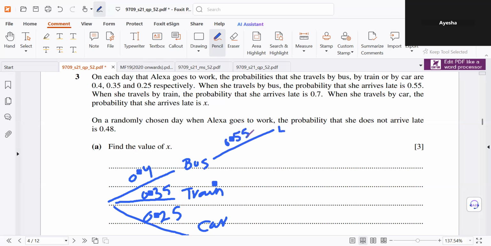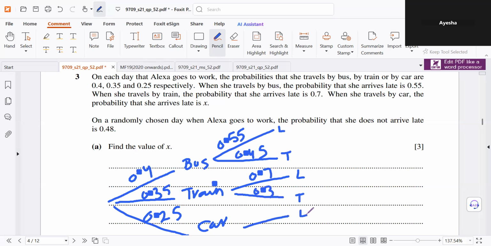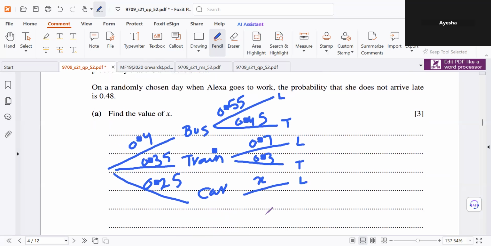That means the probability of being on time would be 0.45. The probability of getting late on a train is 0.7. That means being on time is 0.3. The probability of getting late from a car is X. That means the probability of being on time through a car is 1 minus X.